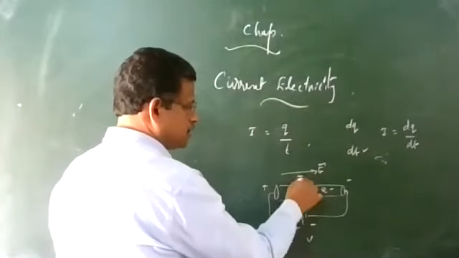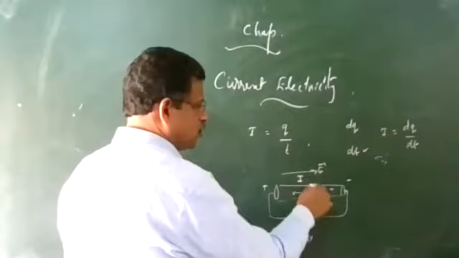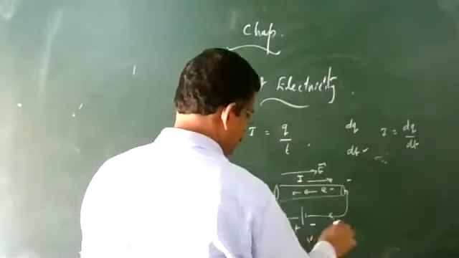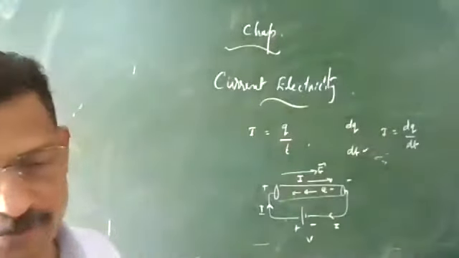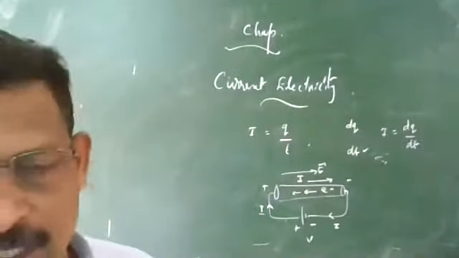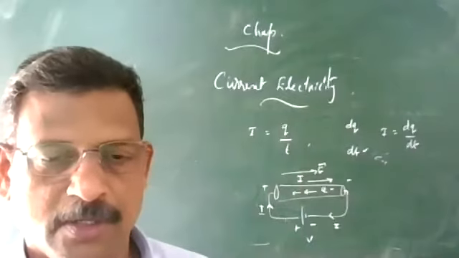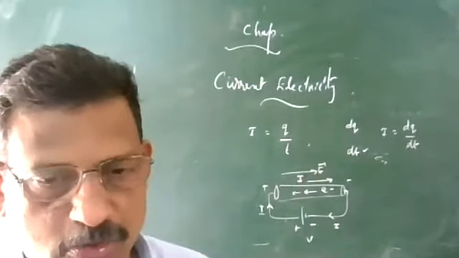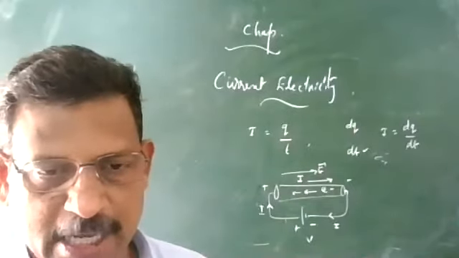So by convention, the direction of current is opposite to the electron flow. In the circuit, we mark the direction of current from the positive terminal to the negative terminal through the entire circuit, that is, in the direction of flow of positive charges.